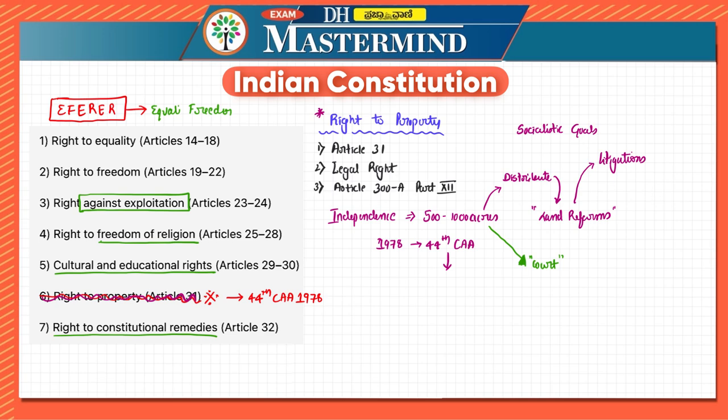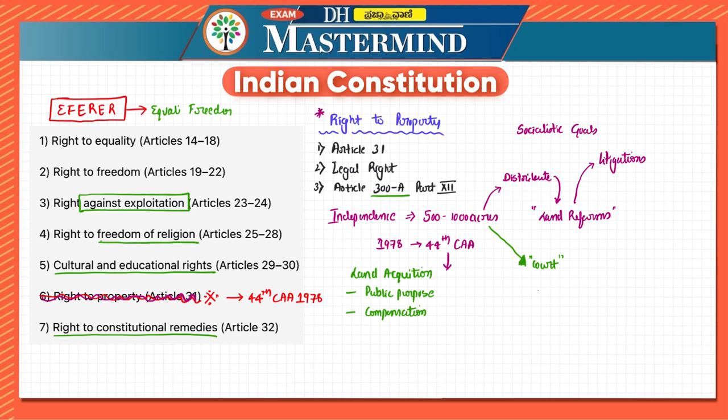fundamental right. Even after that, when it is placed under Article 300A of Part 12 of the Indian Constitution, it allows the state to acquire the land. Land acquisition was made easy. Now also the state can acquire, but there were two important conditions. First one was the acquisition has to be for public purpose only. Next one, it should provide payment, that is, there has to be compensation provided for the owner.